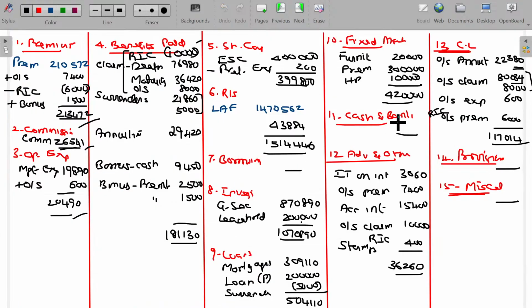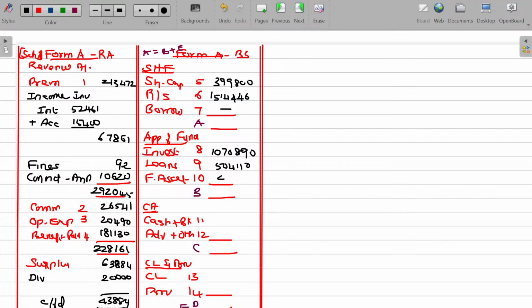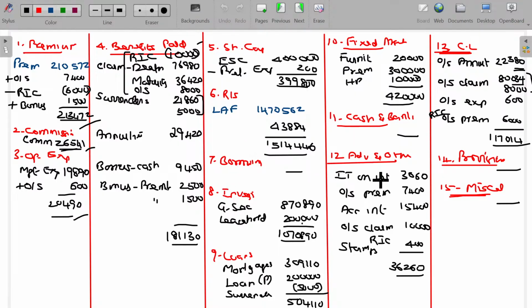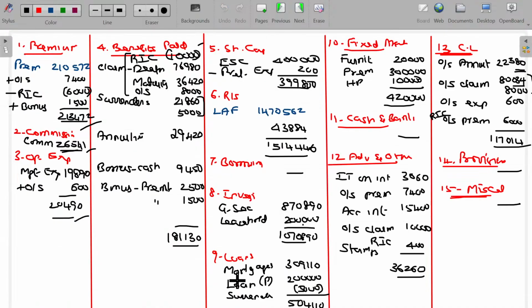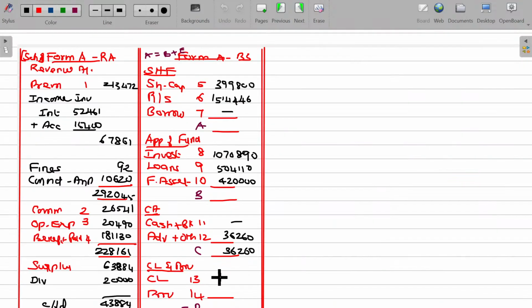Fixed assets 4,20,000. Okay, current assets: cash we don't have, only advances 36,260. Current liabilities being 1,17,014. We don't have the provisions.